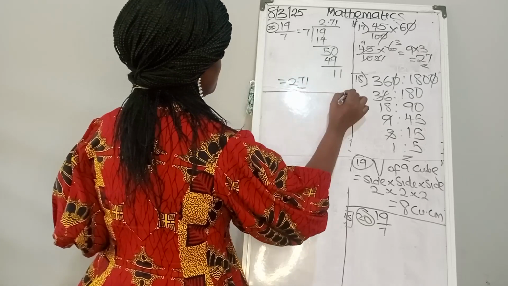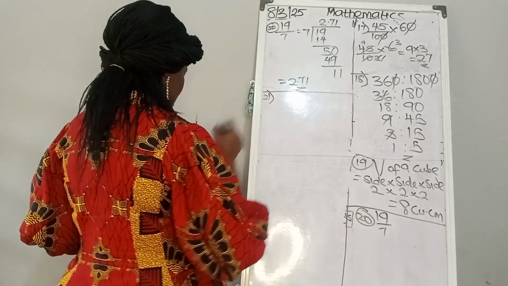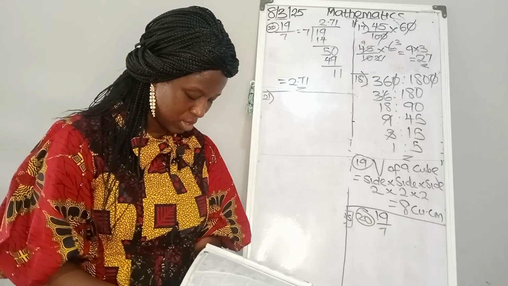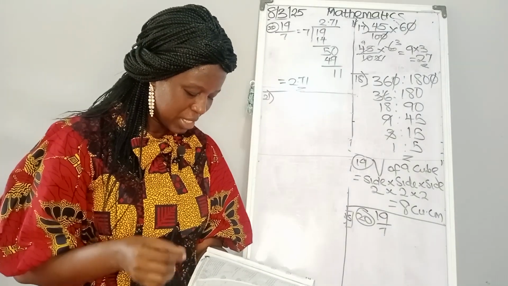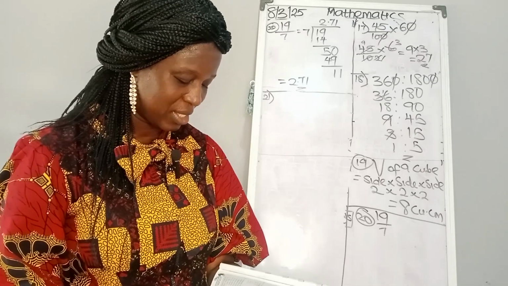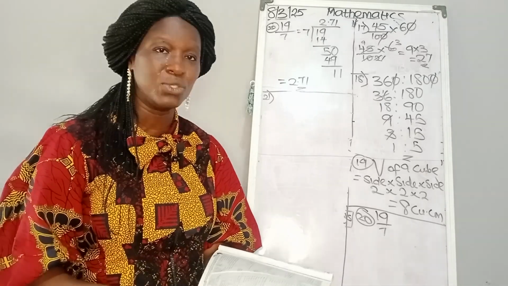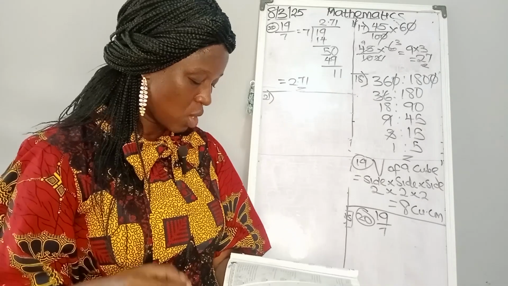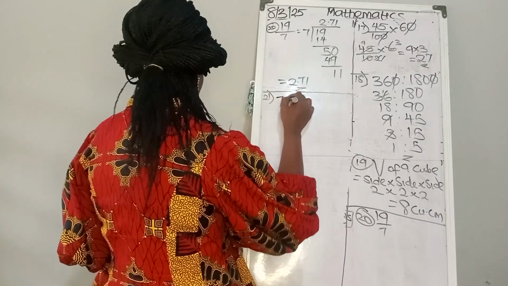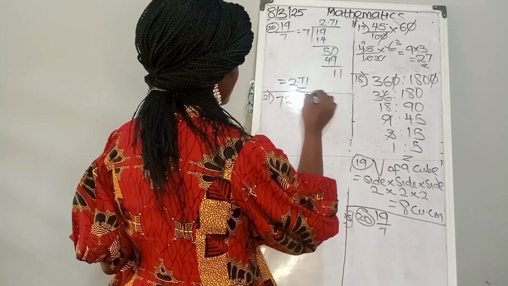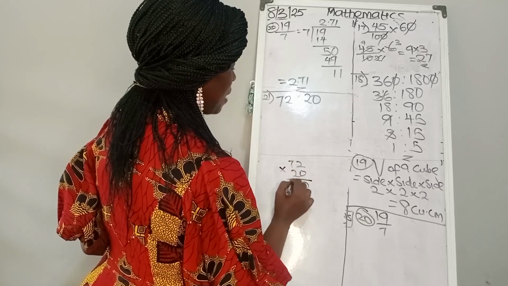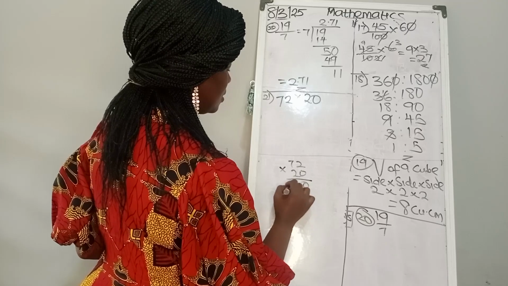So now to number 21. Let me read out the question. Number 21 says, a rectangular plot 72 meters long and 20 meters wide on a school field is divided into 18 equal plots. What is the area of the plot? So it's going to be 72 multiplied by 20. Let's do that together. 72 multiplied by 20. Anything multiplied by 0 gives us 0. This is 4. This is 14.